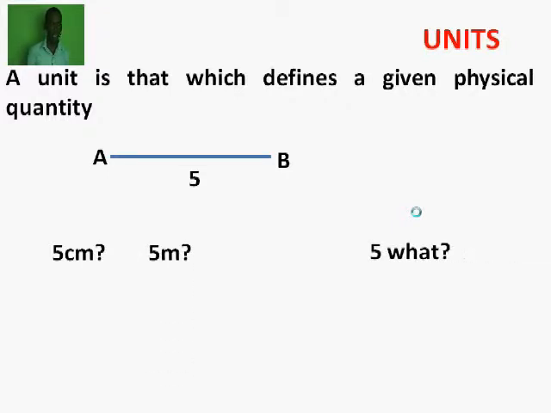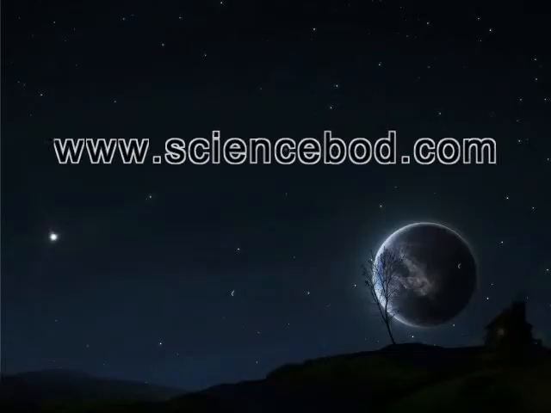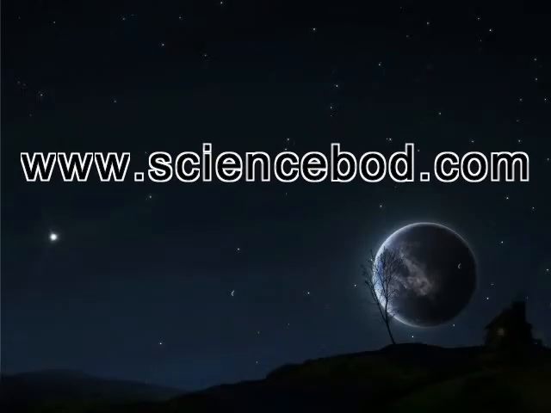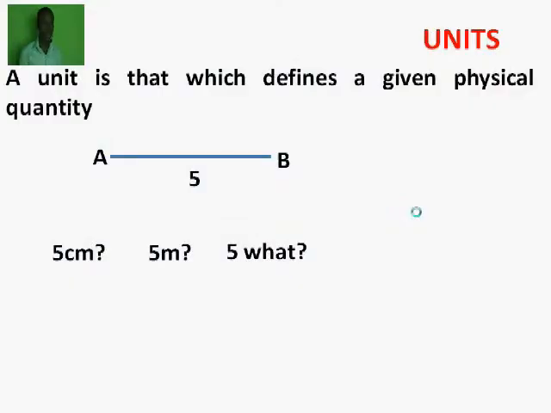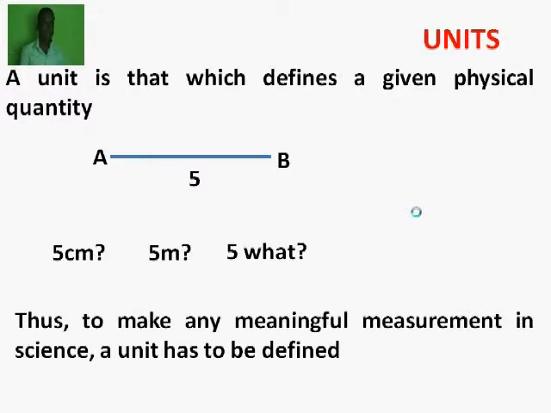Is it 5 meter? Or 5 watts? His inability to define the unit of measurements makes his measurements invalid. Thus, it becomes meaningful that for one to do any measurements in science, the unit has got to be defined.